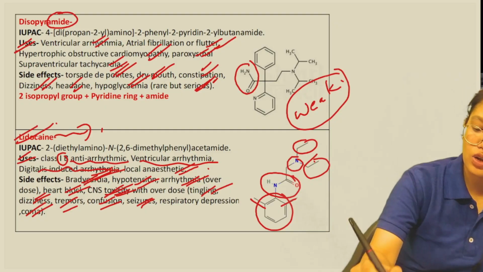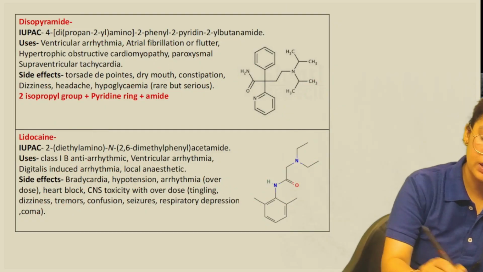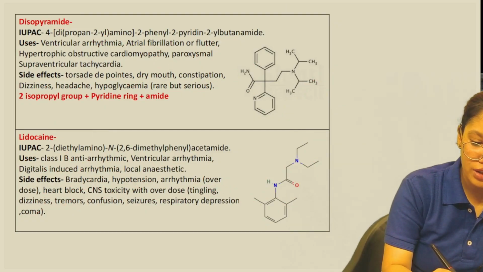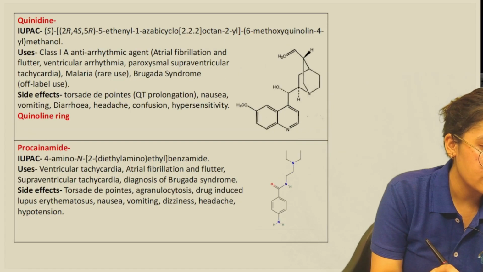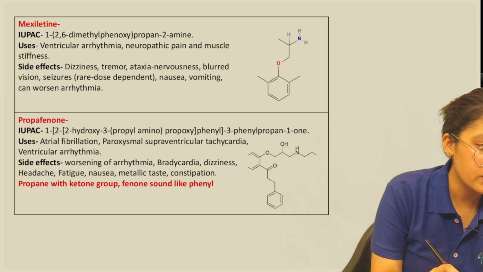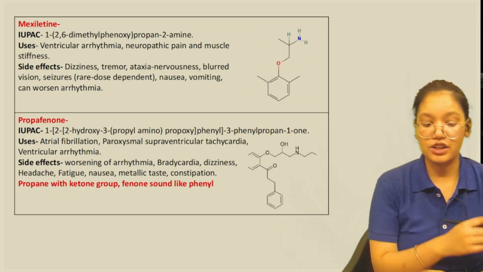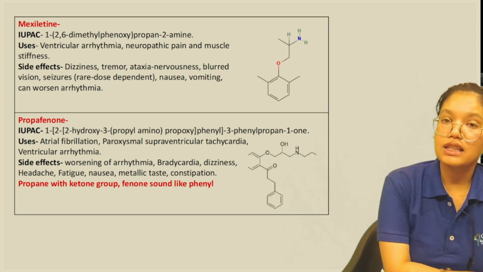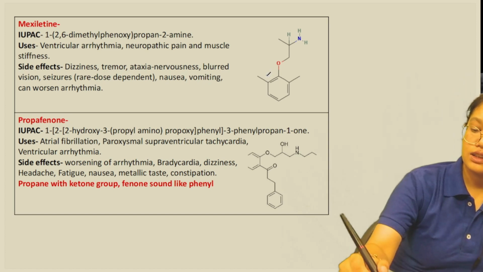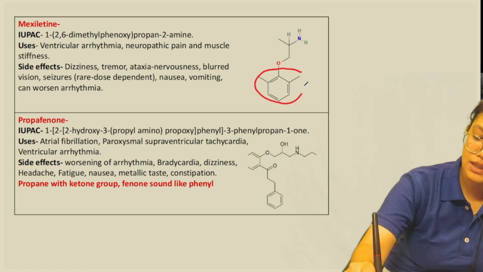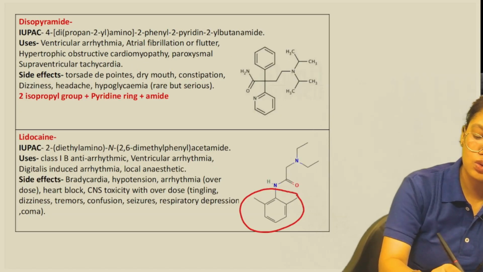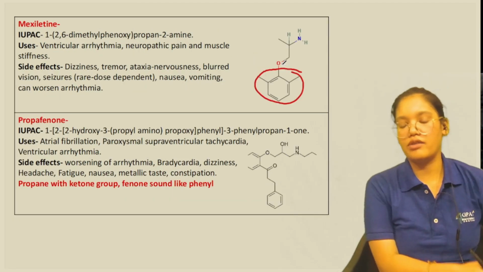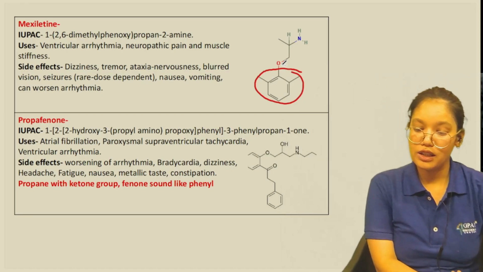Okay, that is all about lidocaine. Then the next drug we have here is quinidine done, lidocaine done. Then the next we have the mexiletine. Now mexiletine is another drug. Again, this also has the same ring as the lidocaine. Like here we also have a phenyl ring with two CH3s. Here also we have a phenyl ring with two methyl groups attached.